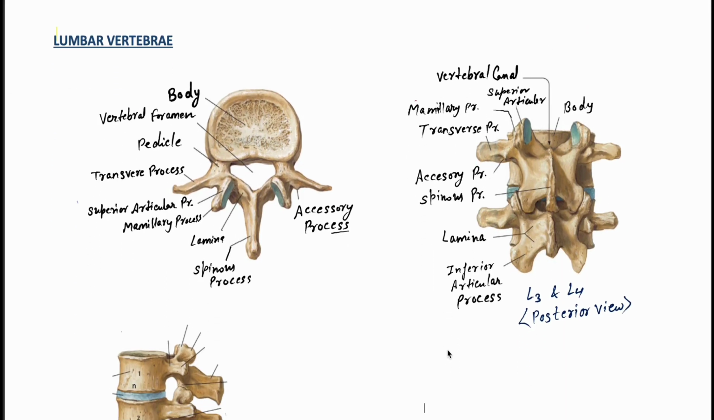What happens in the lumbar vertebra? Remember, in the lumbar vertebra, they have massive block-like bodies. So if you talk about the body of the lumbar vertebra, they have massive, block-like bodies.